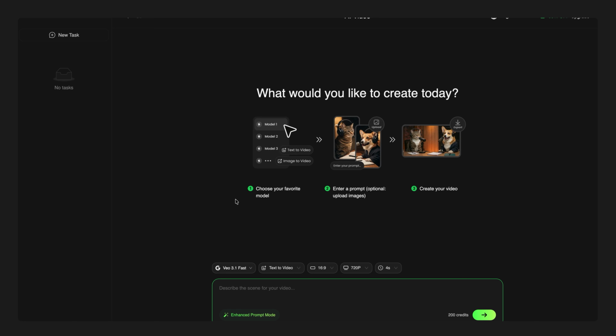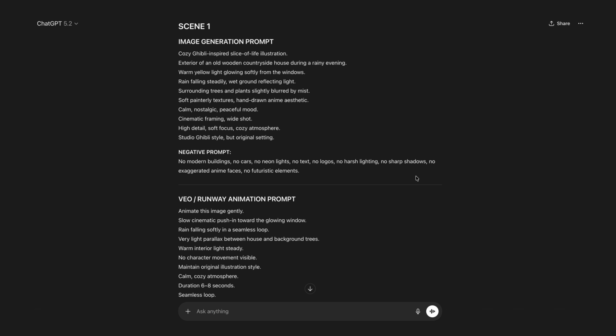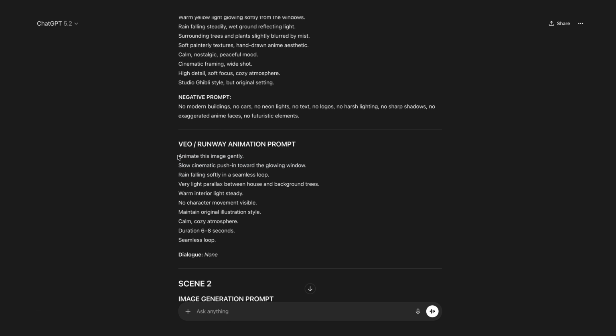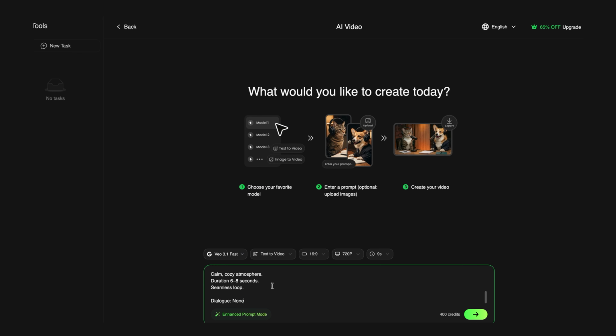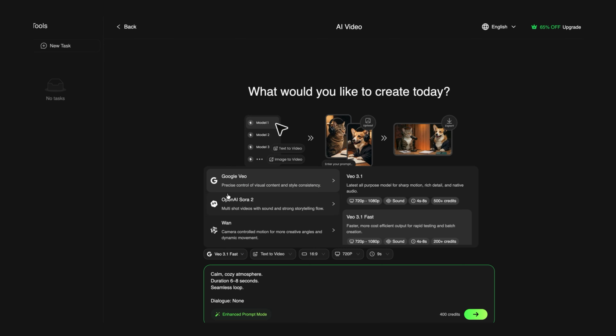The first thing you need to do is go back to ChatGPT and copy the video prompt for Google VEO3. Once you've copied it, return to WayinVideo and paste the prompt here. After that, the next step is to select your model. You need to choose the model you want to generate your videos with. In our case, we'll be using Google VEO3 since it gives the best results.